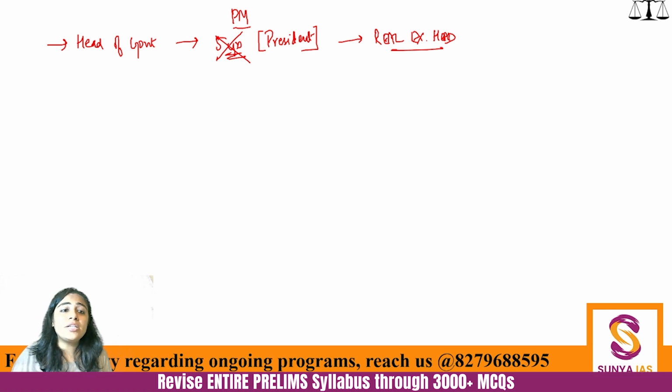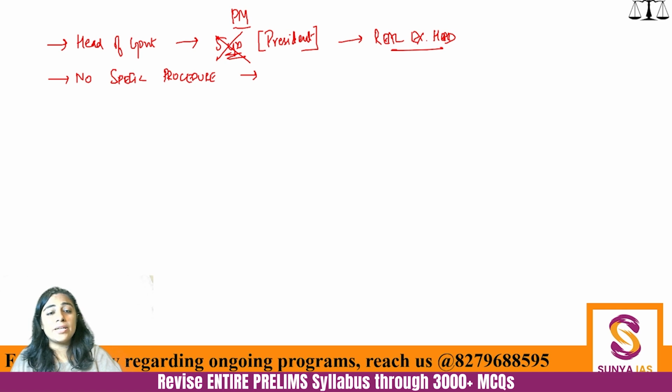Another thing that you need to write down is that no specific procedure is mentioned regarding the removal of the Prime Minister or the election of the Prime Minister. No article mentions separately how the Prime Minister will be elected, unlike the President, for whom it is mentioned. Although the Prime Minister is much more powerful than the President in India, still there is no separate procedure.